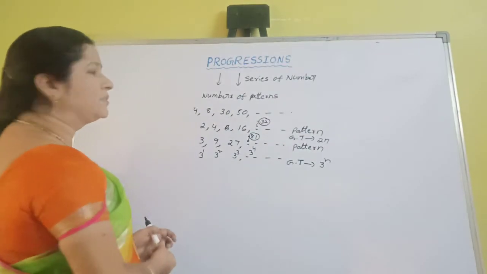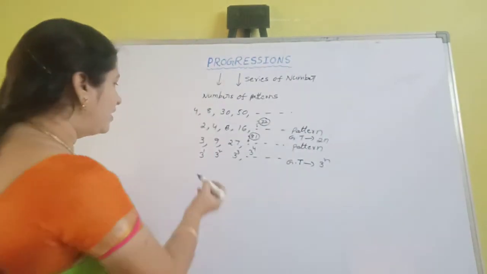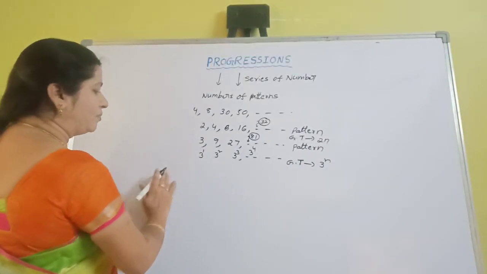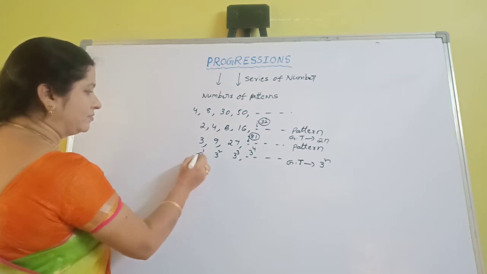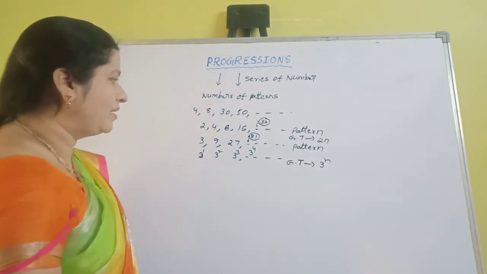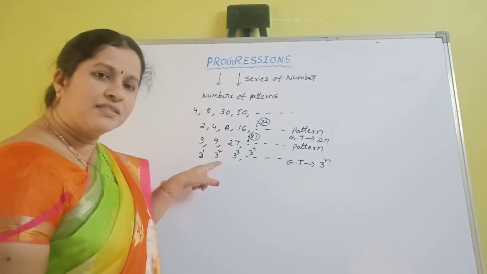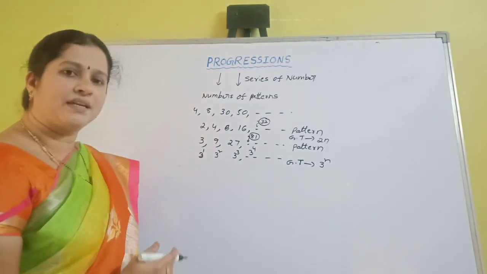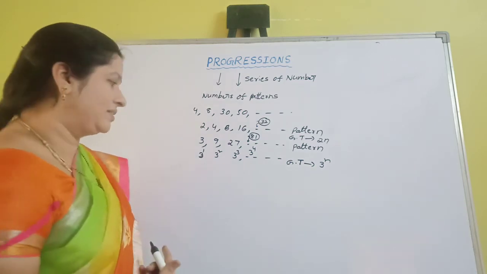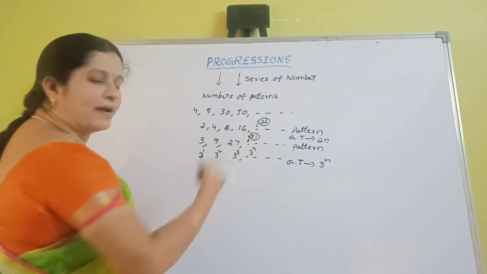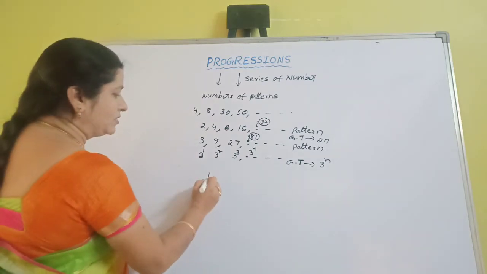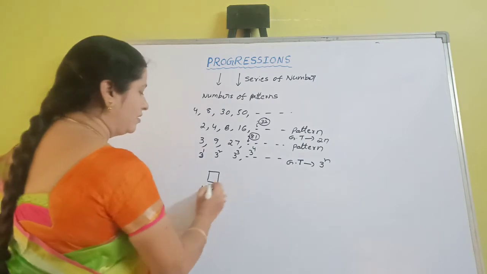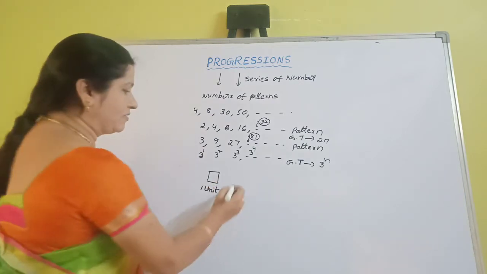Now, what are the types of progressions? One more point is that patterns can be finite or infinite series. Some patterns are finite series and some are infinite series. In figures also, patterns are there. Suppose it is a 1 unit square.